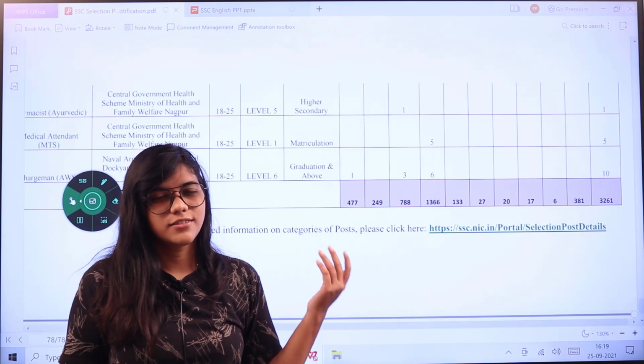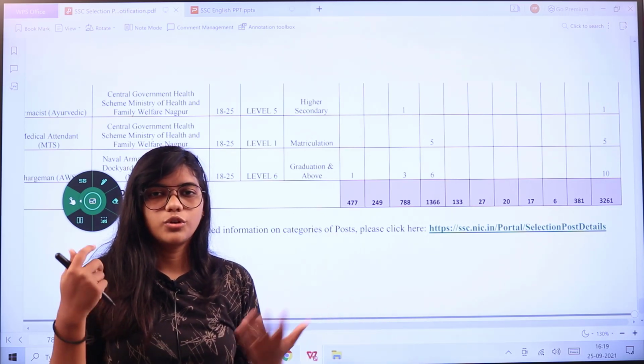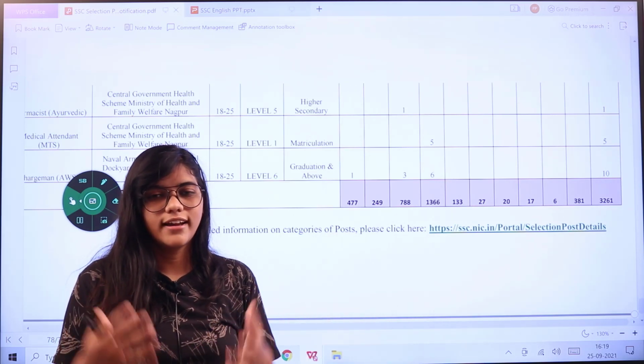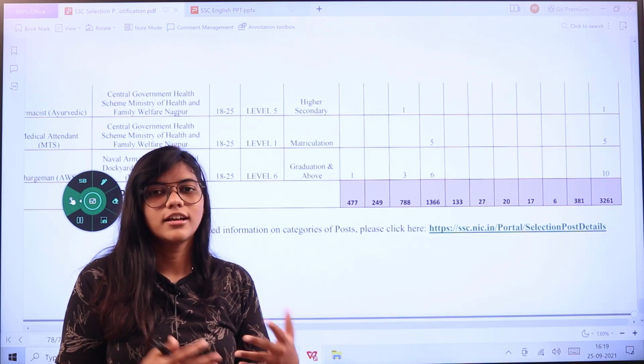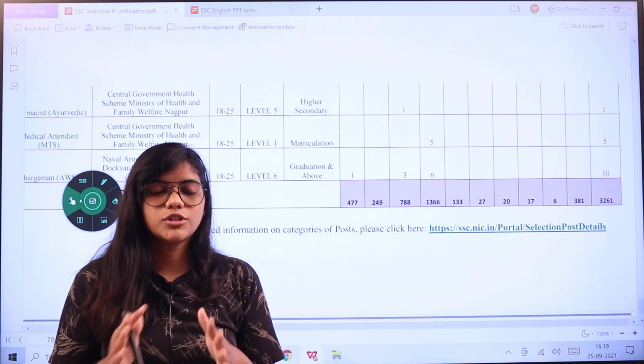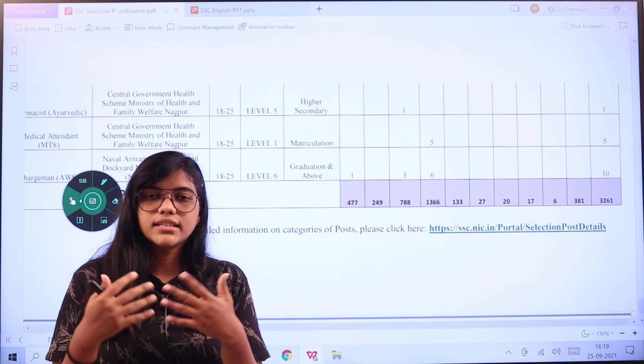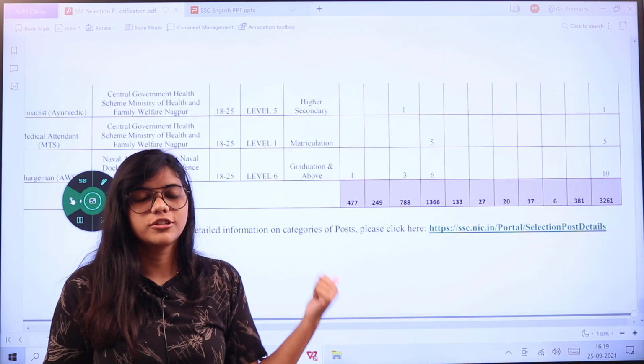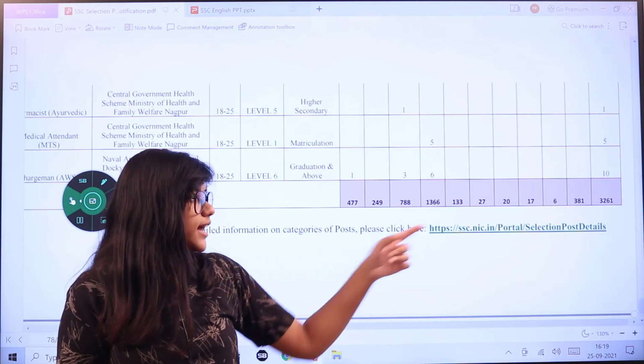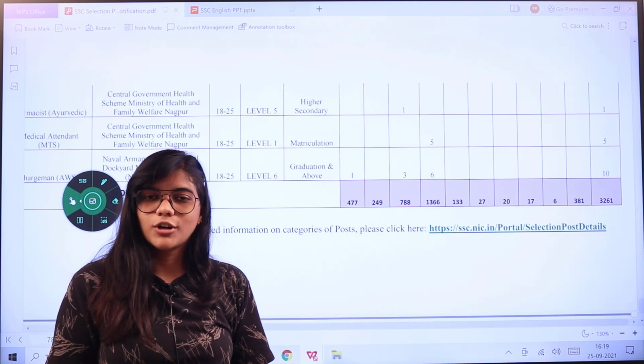As you can see, this is a very lengthy notification. So you might think that I have just covered only half and left the other half. I've just covered all the basic details which you need to know, and for whichever post you're applying to, you can check the details from the notification in the description box, or you can access the link here. Further queries in the comment section.